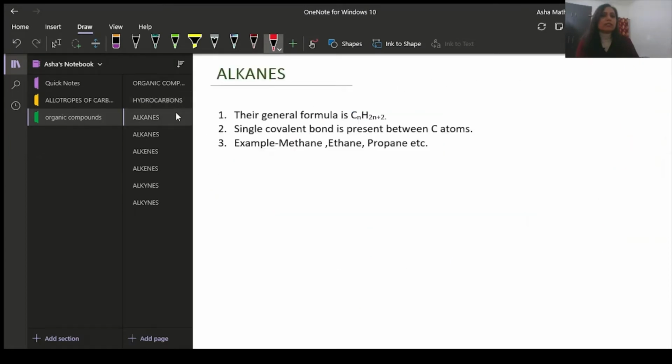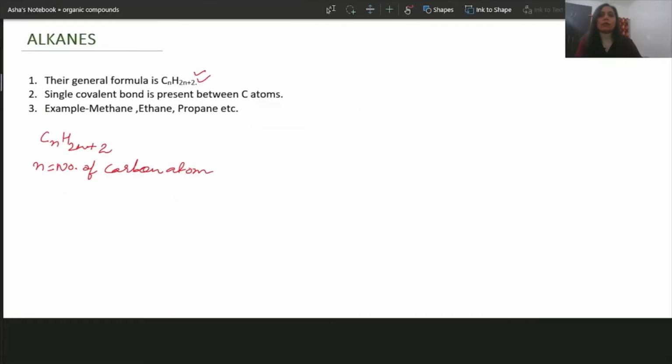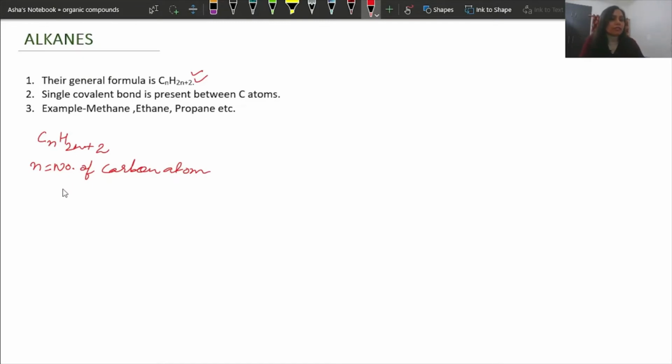Now let us start with the alkane. Alkane has a general formula of CnH2n+2, where n is the number of carbon atoms.